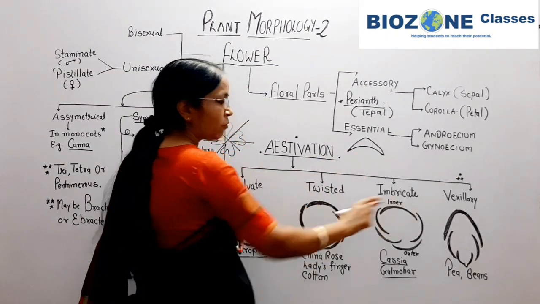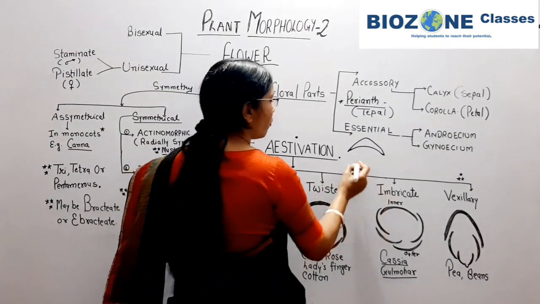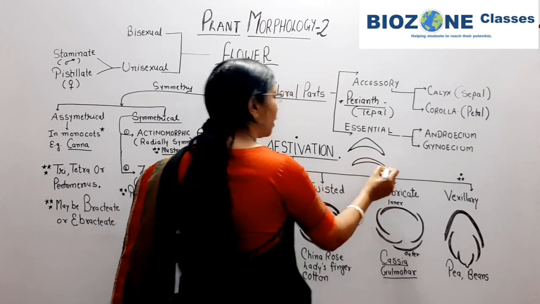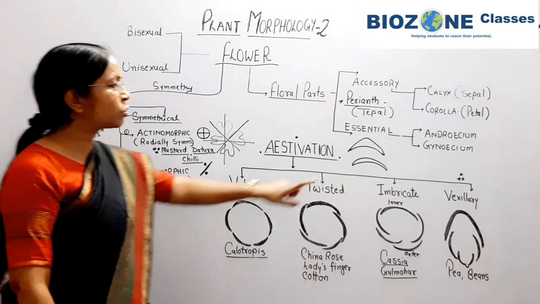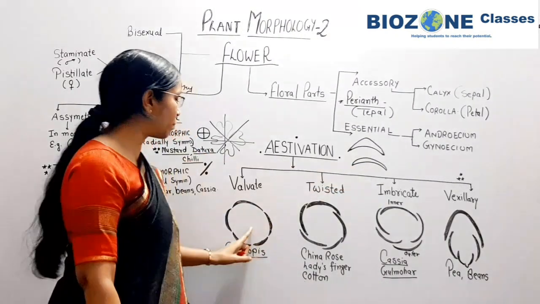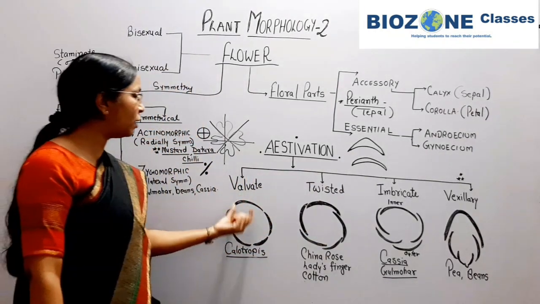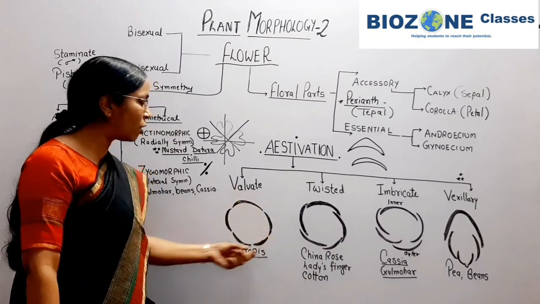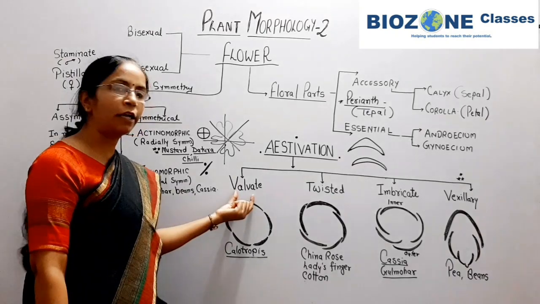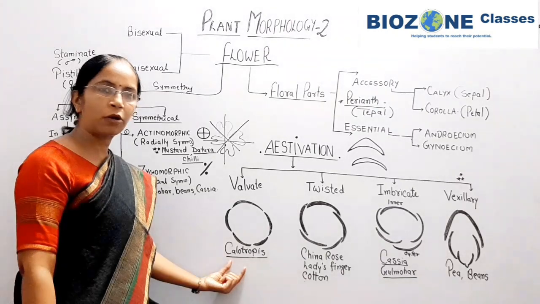Whatever estivation is explained here, remember it is explained for the corolla, and the petals whenever we draw them in a floral diagram are drawn in this shape. So for the corolla or petals we explain the estivation arrangement. So valvate, you remember, is when all the petals are free from each other. Valvate estivation example you remember Calotropis.